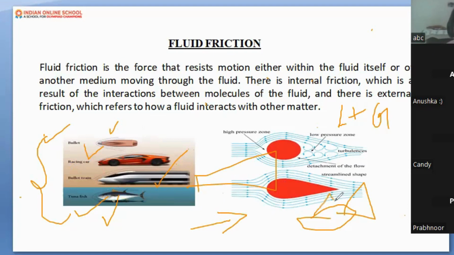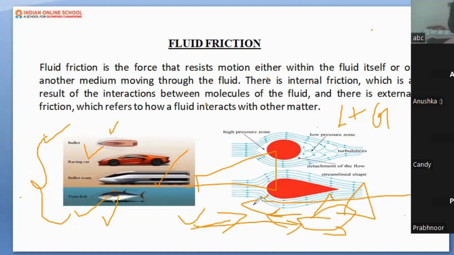This is the fish. This is Jyoti Miss's fish. This fish is moving in this direction, beta. The fish is putting force to move in this direction. Water is offering one force on the opposite side, that is a frictional force. To overcome this frictional force, the fish is moving with high speed. I told you in the second or third slide what it is: if your speed is more, you are able to overcome the frictional force. Friction is there, but your speed is more, so you can overcome that frictional force.